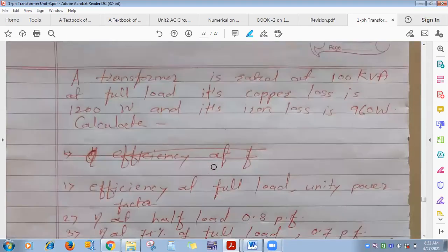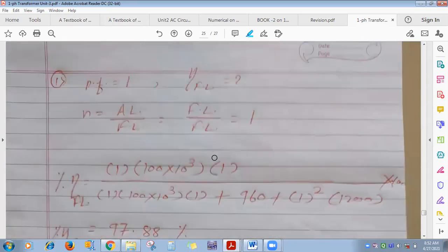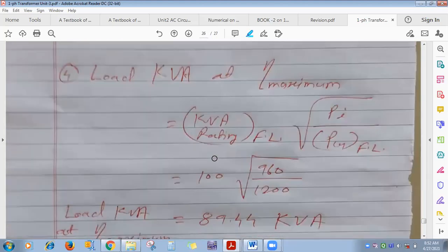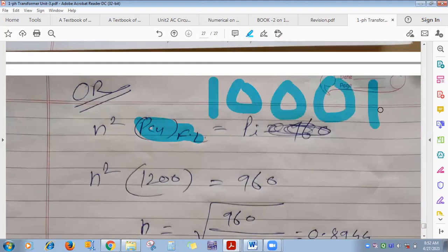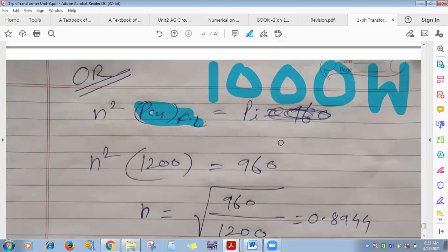Again, on voltage regulation, we have seen all these questions. Efficiency, we have seen this: calculate at full load, half load, 75% of load, and at maximum efficiency. Here is one important point. Sometimes in a numerical they give full load copper loss, and you get asked to calculate the copper loss when the load is 80%. Suppose full load copper loss is 1000 watt, and you are asked to calculate the copper loss when the load is 80% of full load. So how much will it be?